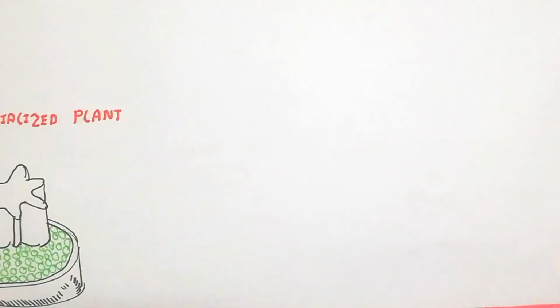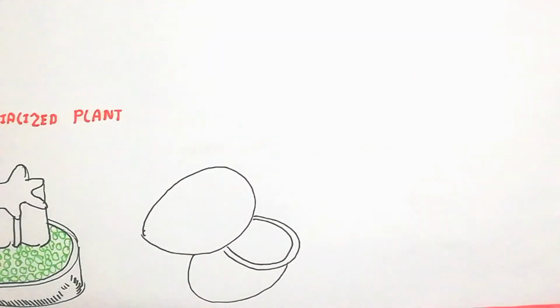Now we will talk about the seed coat, which contains sclerenchyma sclereids.